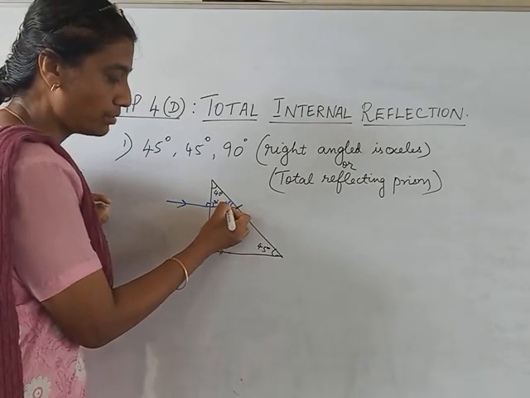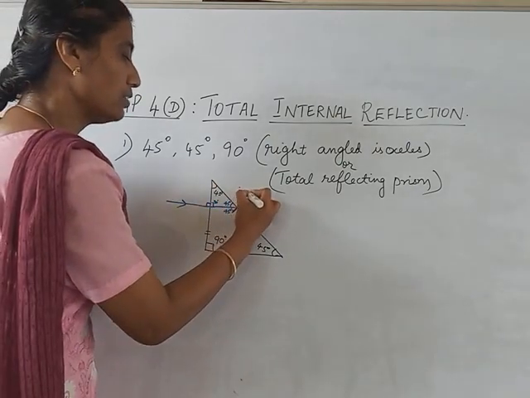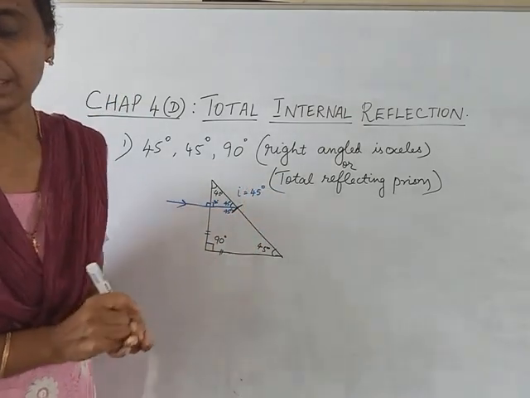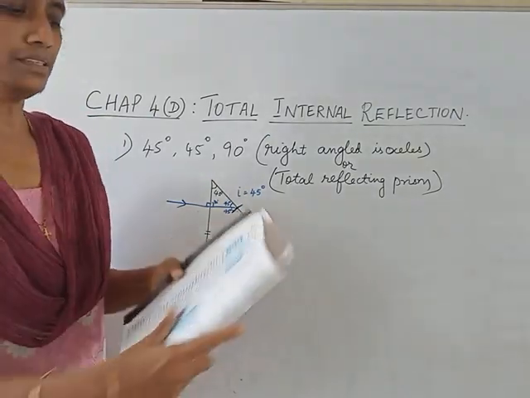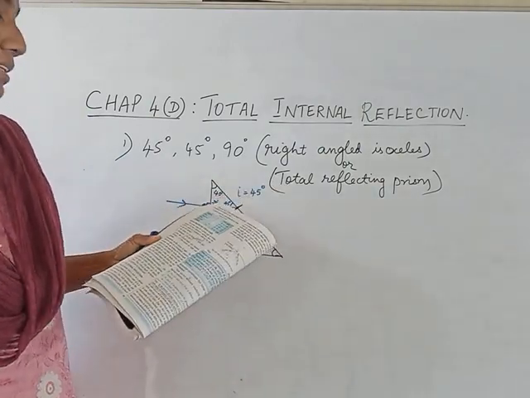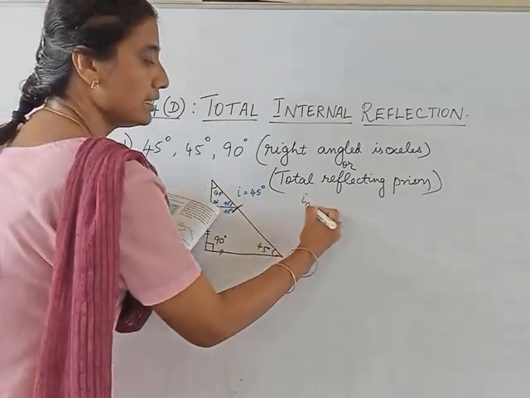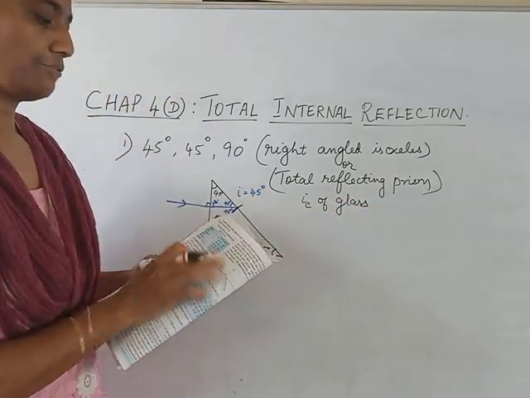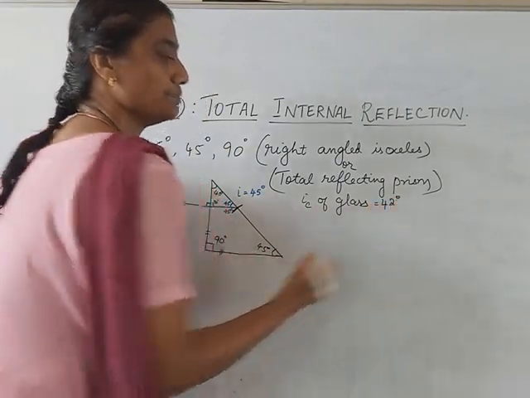So this is 90. So if this is 45, this has to be 45. So at this point, angle of incidence is 45 degree. Now, if you remember, in the previous page, in page 94, we have a table that gave us the critical angle of various medium. From that, critical angle of glass is given as 42 degree.